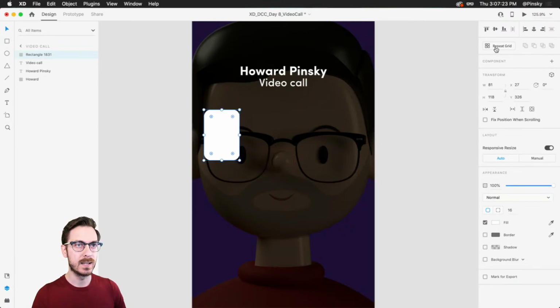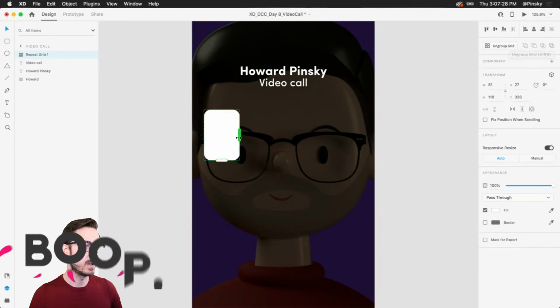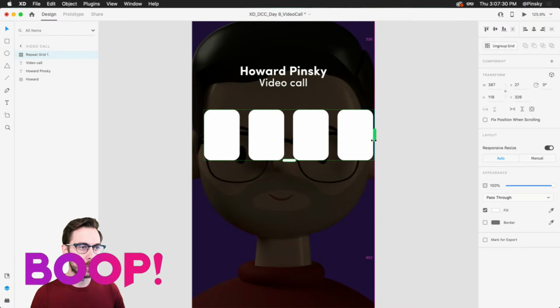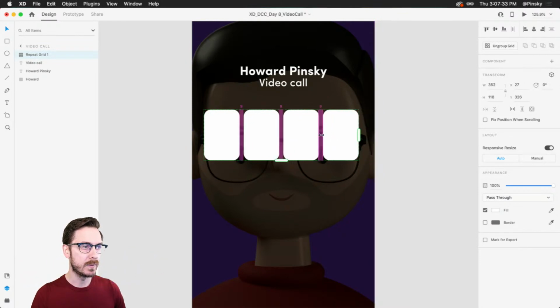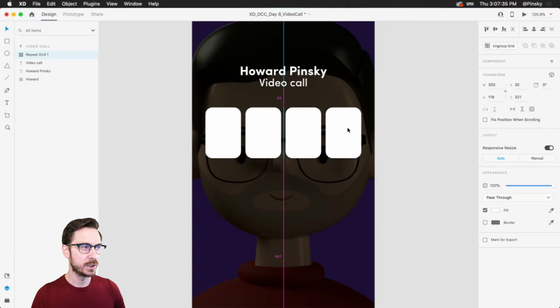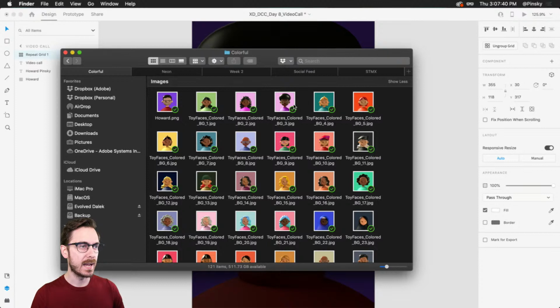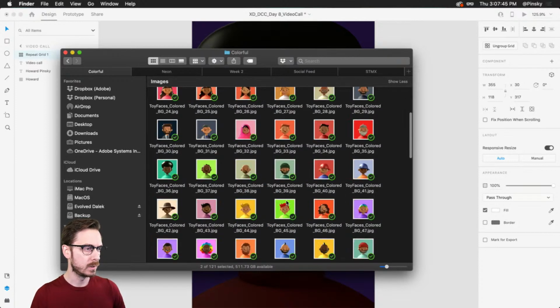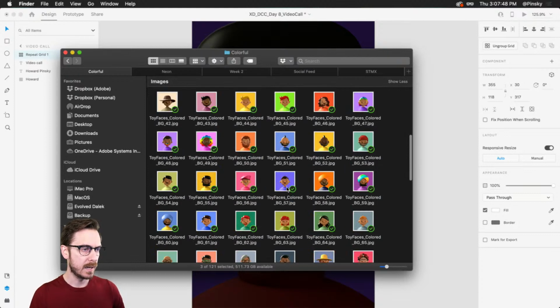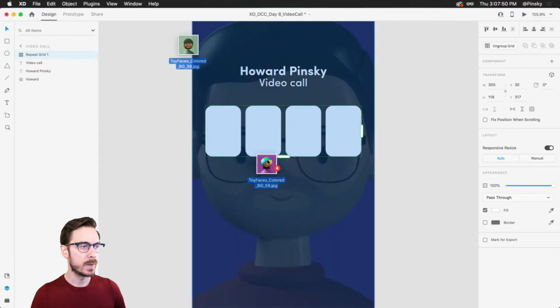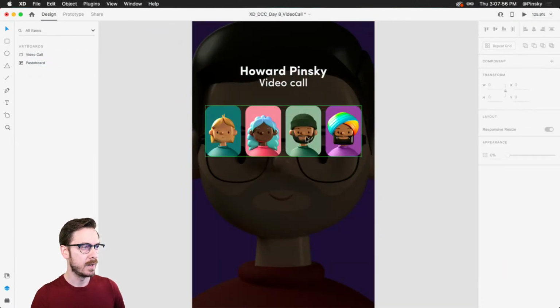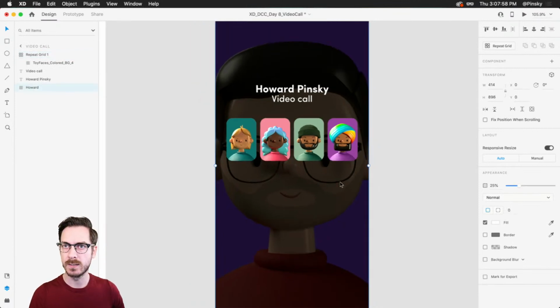So I have this one selected. I'm gonna hit repeat grid right here at the top, and all together now, boop, there we go. I can drag out additional users going across my artboard, adjust the spacing if I need to, and position it in the center. Now, hopping back over to Finder, let's go ahead and add, let's see, 1 user there. Let's go for 2, and then 3, and we'll do 1 more, this one right over here. We'll drag all of these directly into XD, any of these cells, and view, perfect. That looks wonderful. These toy faces are great.